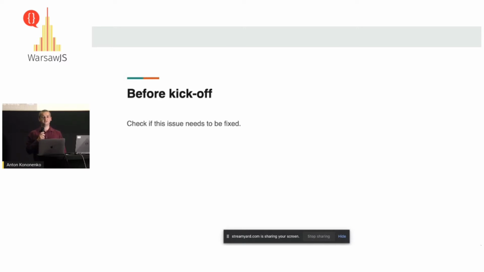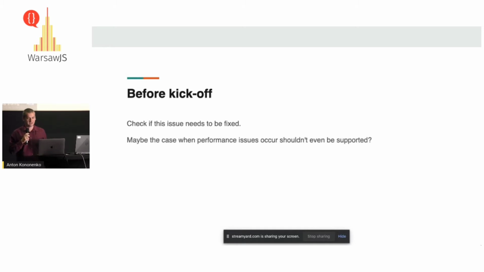Or maybe you have a functionality, close your account, which is not performing well. But in another case, ask yourself, do you want close account to perform well? Do you want people to leave your system or not? Maybe it's not a bad idea to have it unperformant. Of course, I'm joking here, but the reason is you need to actually try to understand if it really needs to be fixed. Not all performance issues need to be fixed.